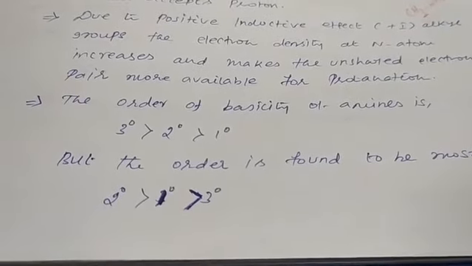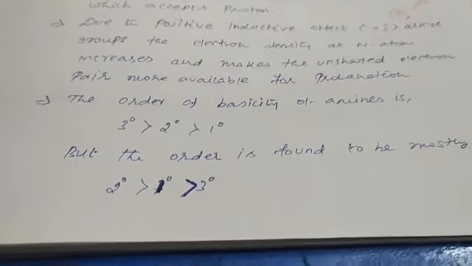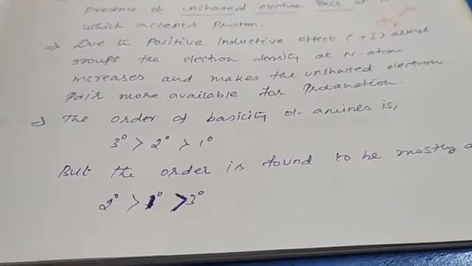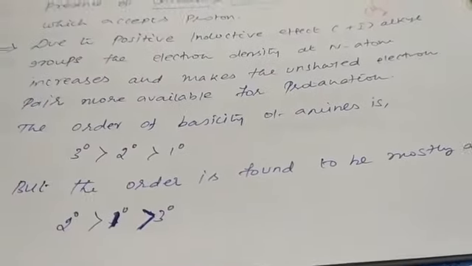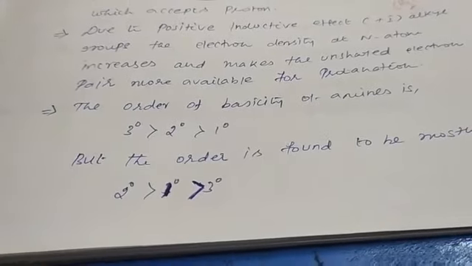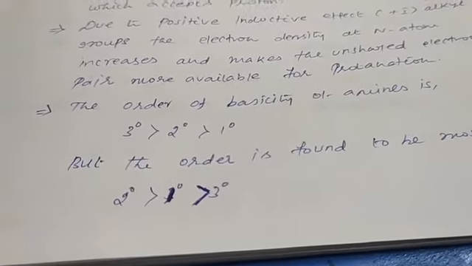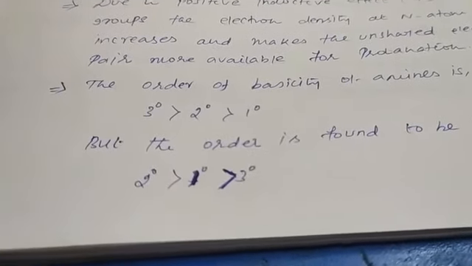Next is the order of basicity. What is the order of basicity? Tertiary amine is more basic than secondary amine, which is more basic than primary amine, because tertiary amine contains 3 alkyl groups, secondary amine contains 2 alkyl groups, and primary amine contains 1 alkyl group.